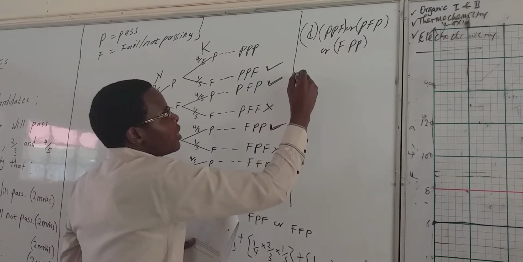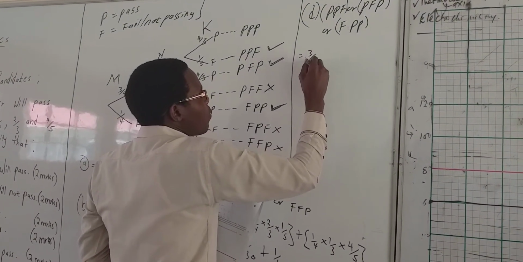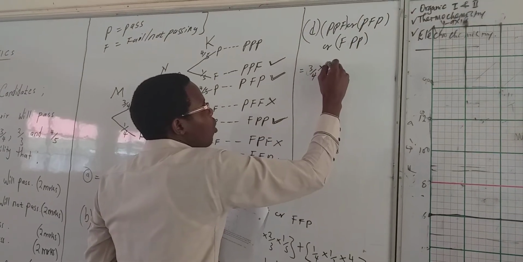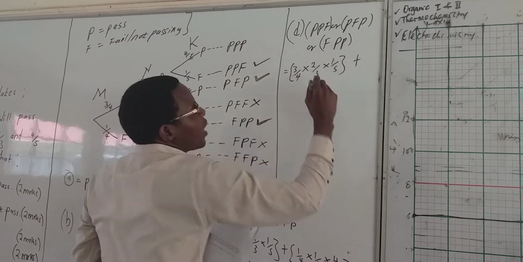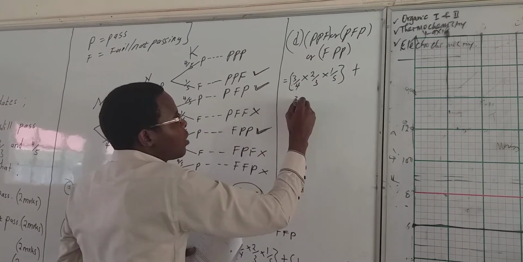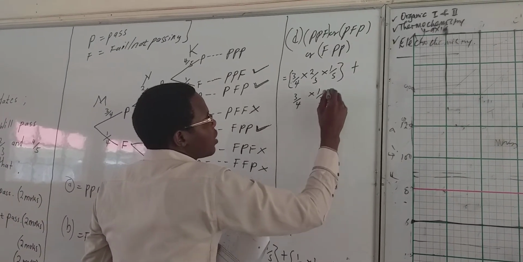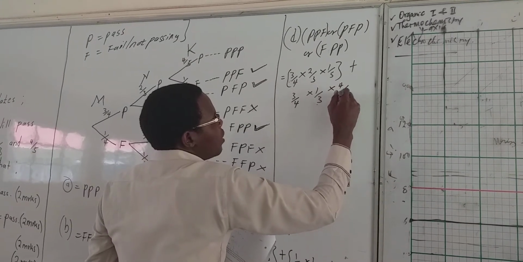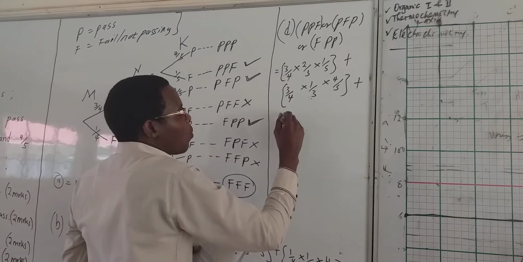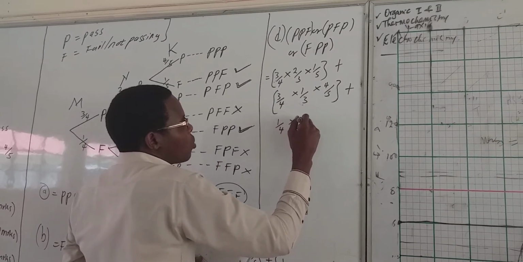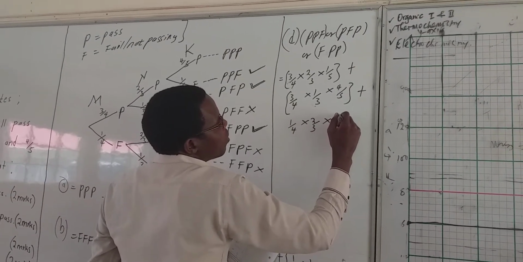So we have 3 over 4 times 2 over 3 times 1 over 5, plus 3 over 4 times 1 over 3 times 4 over 5, plus the last one, 1 over 4 times 2 over 3 times 4 over 5.